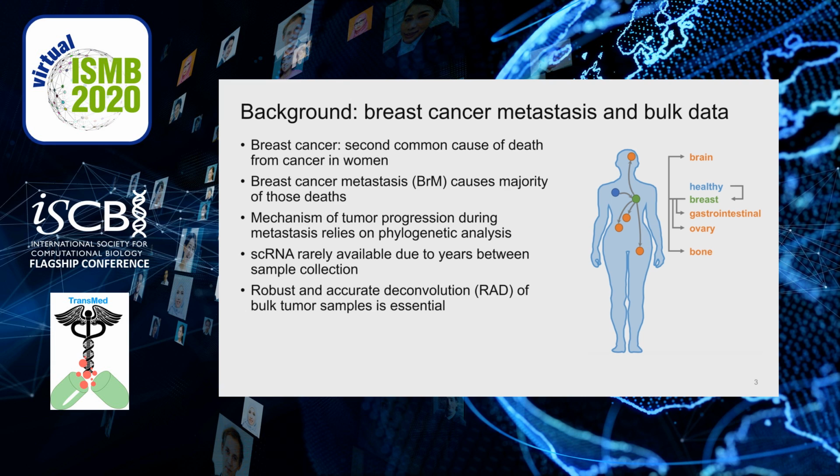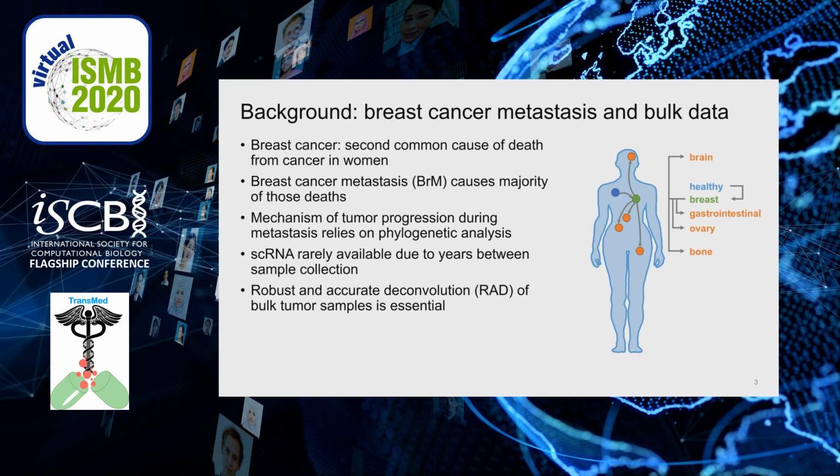Understanding the mechanism of tumor progression during metastasis relies on phylogenetic analysis. Single-cell sequencing seems to be a plausible tool for this goal. However, it is usually not available due to yields between sample collection.